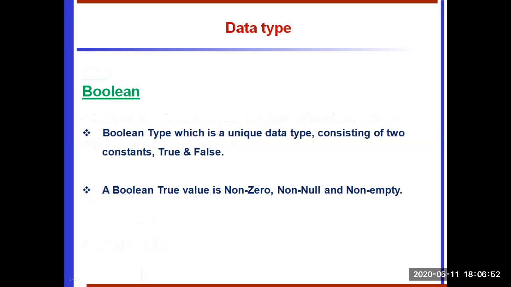Boolean. The Boolean data type is a data type having two values, usually denoted true and false. When converting a Boolean to an integer, the integer value is always 0 or 1. When converting an integer to Boolean, the Boolean value is true for all integers except 0. So all non-zero values are accepted as true. A Boolean true value is a non-zero or non-null or non-empty value, it takes it as true. So everything else is false.